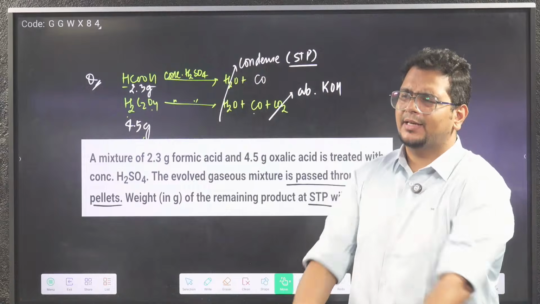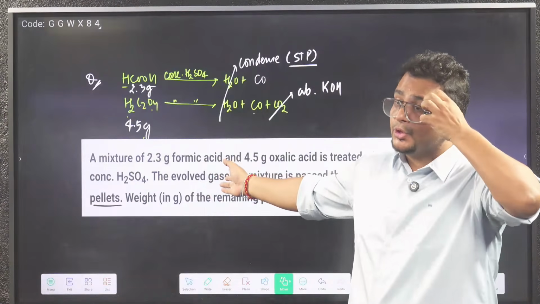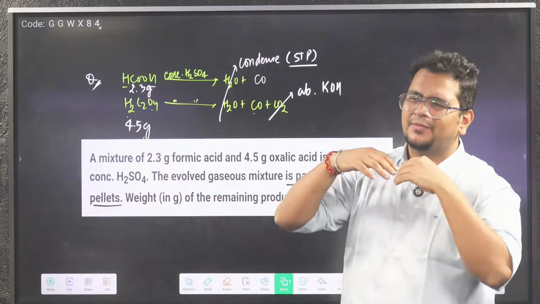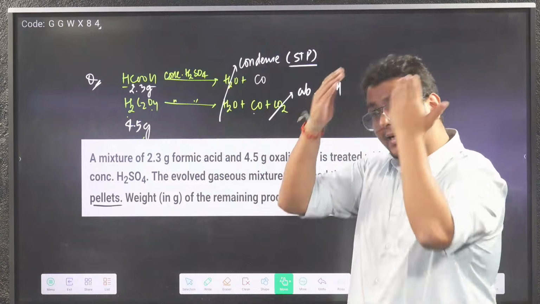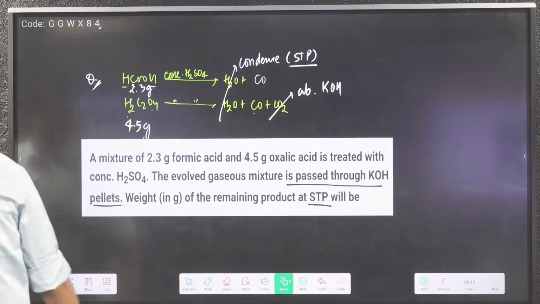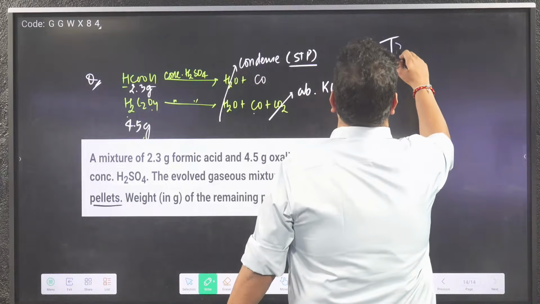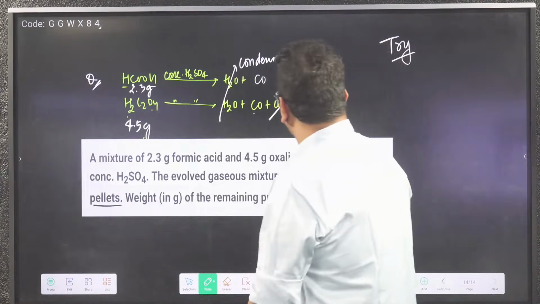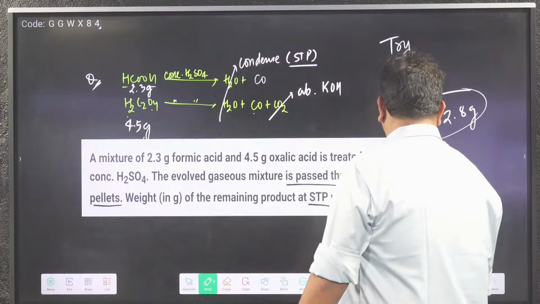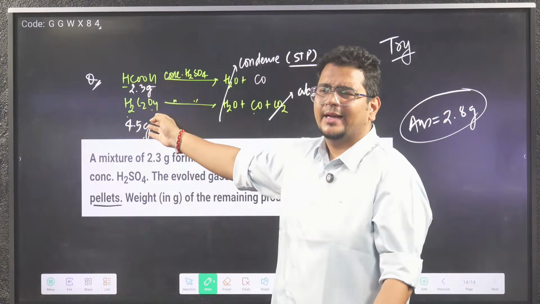That is why we were saying that a 2018 type of physical chemistry paper can also come. It came. This was at that time a new model. Now everyone does that in every NEET preparation, but this was a new model at that time. But can you try this question bhaiya in the study hour today? It's a NEET PYQ. Answer is 2.8 gram. Mathematically very easy. Molar mass will come here 46, here 90.